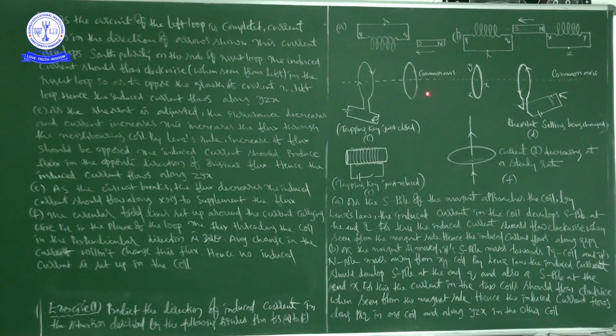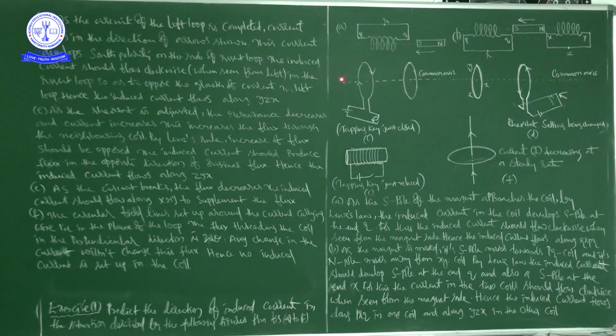The induced current should flow clockwise when seen from left. So the induced current should flow clockwise in the right loop so as to oppose the growth of current in the left loop, full stop.